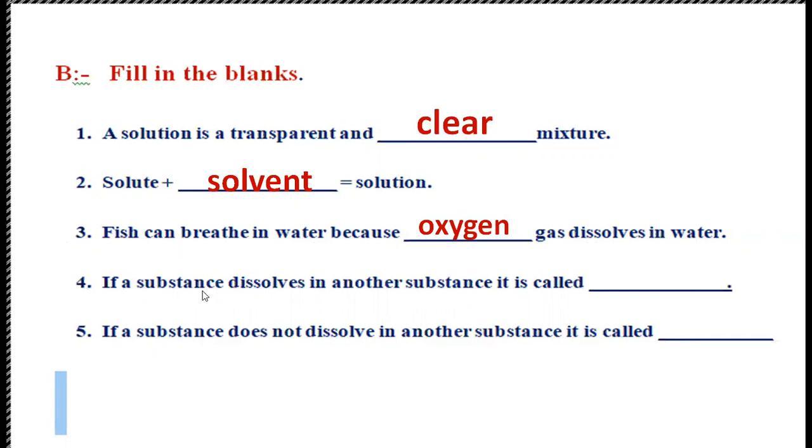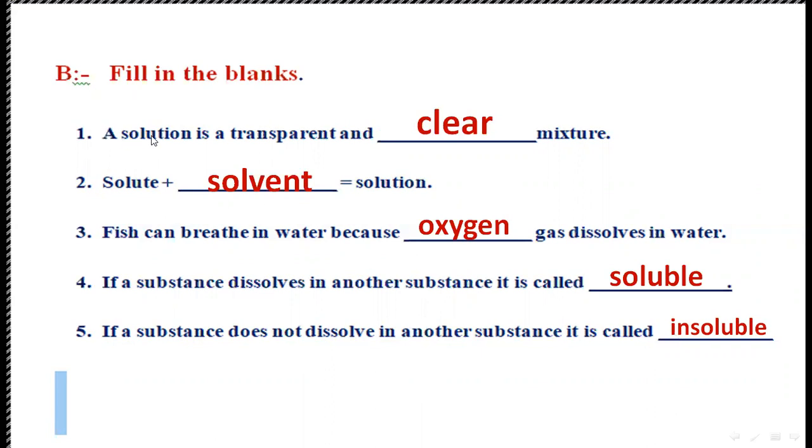Number 4, if a substance dissolves in another substance, it is called soluble. Like salt, sugar, easily dissolve in water, so salt and sugar are called soluble. And if a substance does not dissolve in another substance, it is called insoluble, like sand.